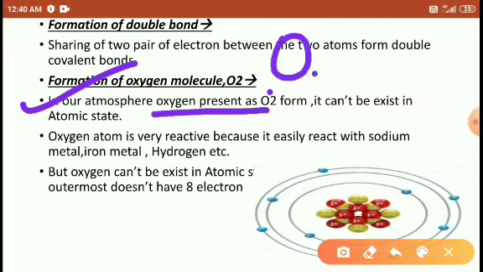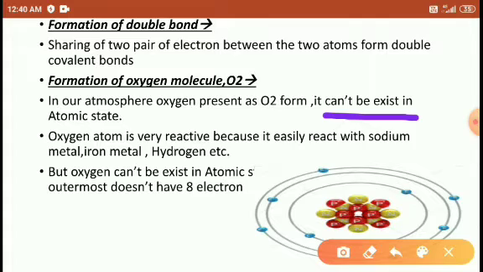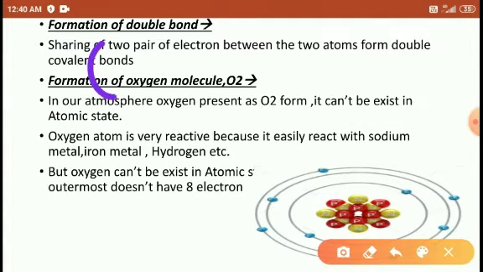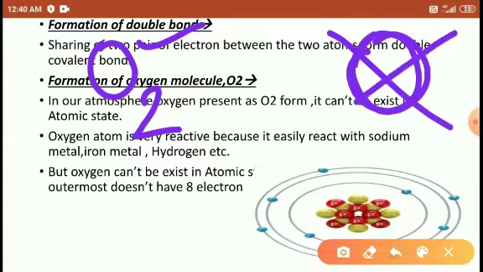That's why we always write O2. Right, friends? It cannot exist in the atomic state. It means in the atmosphere oxygen always exists in O2 form. Oxygen cannot exist as O.